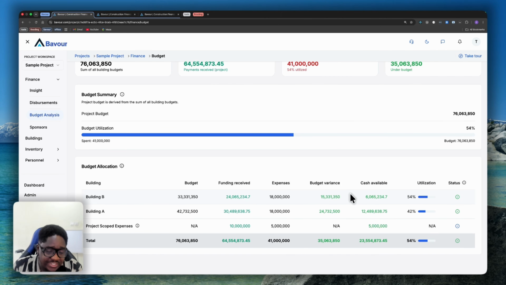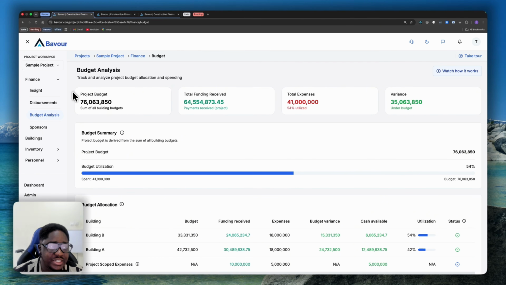From your payment request, approval to disbursements, you're able to monitor, you're able to know exactly how much is going out per time, how much expenses, how many payments you've approved that are yet to be disbursed, what payment requests are waiting for approvals, right? You're able to have a holistic idea of your finances, how much funding you've received, and how it relates to the expenses that are going out. This is basically what this will tell you. And you can also look at this metric to have a summary of that as well.